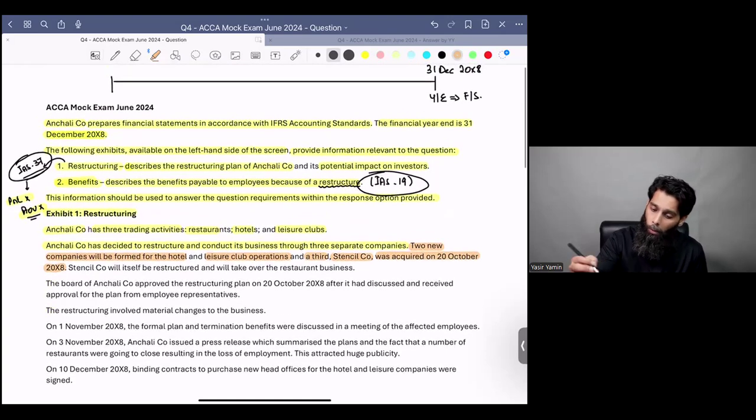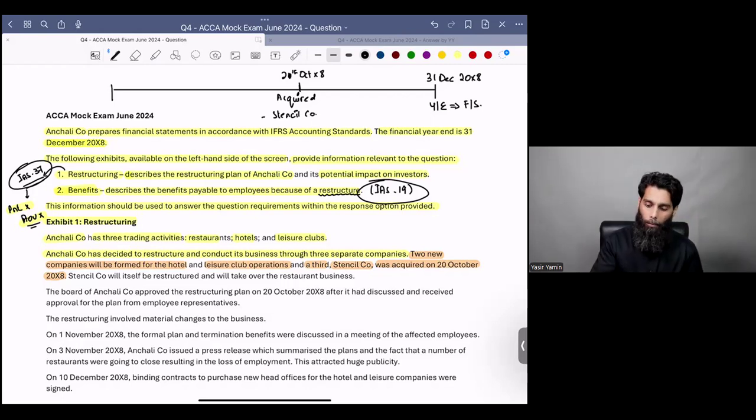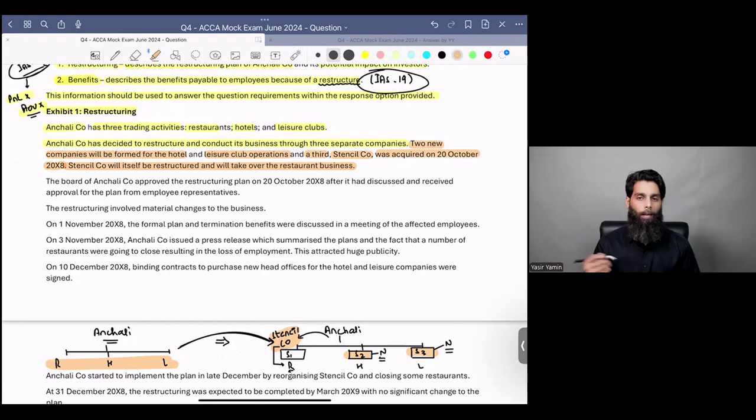And one more very important thing pointed out to us is the date. On 20th October X8, we have acquired Stencil Company. It's a very important date to remember. All right. It says that Stencil Company will itself be restructured and will take over the restaurant business, as I just explained to you. The examiner says the board of Anchali Company approved the restructuring plan on 20th October X8